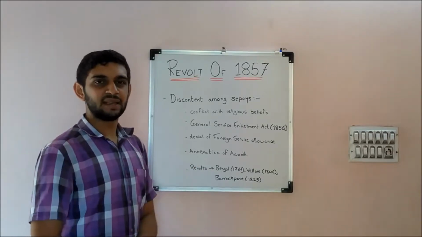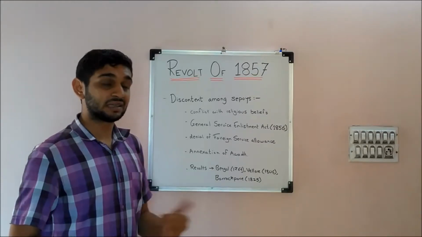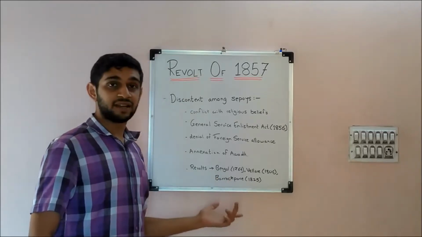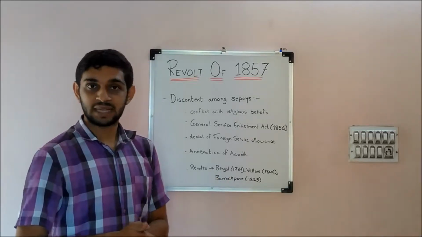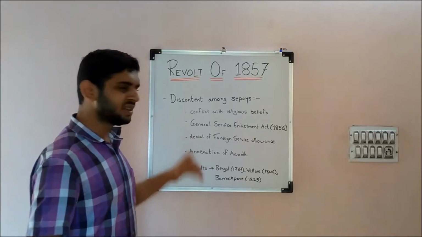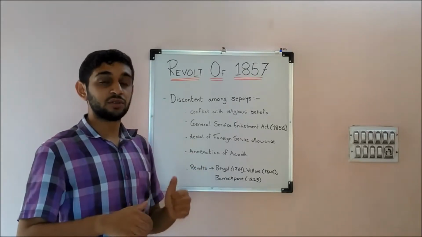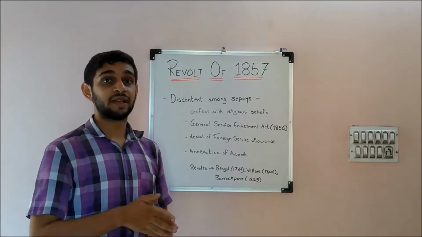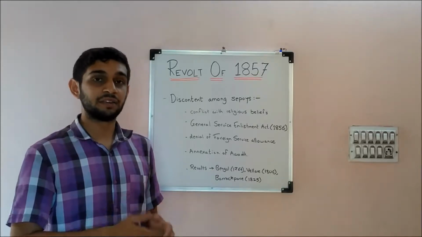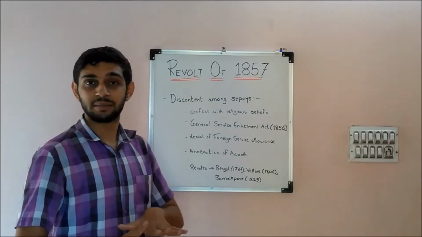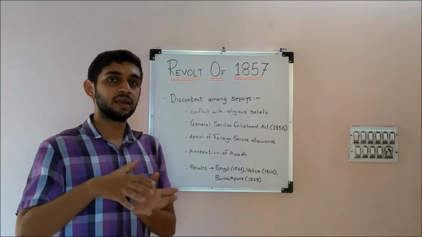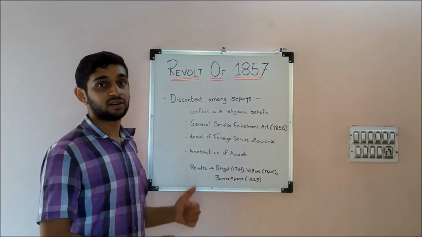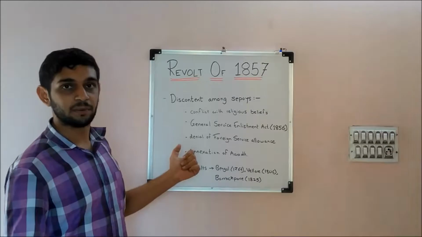There were many cases of Sepoy revolts earlier, in Barrackpore in 1824, Vellore in 1806, Bharatpur in 1825, and also during the Afghan wars of 1830 to 1842. Every time the Sepoy was made to feel that he was subordinate. He was discriminated against when promotions were given, when privileges were given. Every time he felt that he was subordinate. So that also was a matter of concern and discontentment among Sepoys.